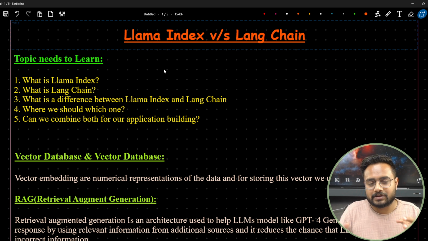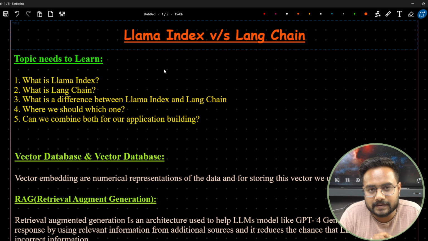I was uploading videos related to the Llama-Index, and I was getting many questions: sir, what is the difference between LangChain and Llama-Index? Because there are two major frameworks for developing applications using large language models. So let's try to understand them one by one. In an upcoming video I will explain RAG, retrieval augmented generation, and I will discuss the vector database and all, and then I will come to the project.